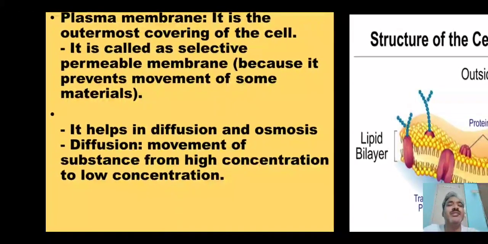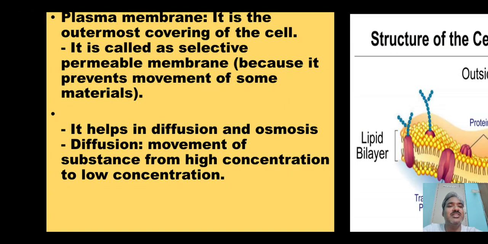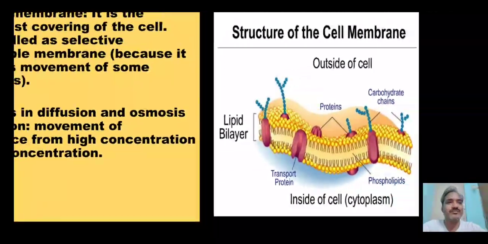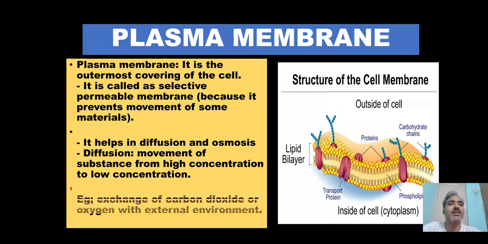Okay, so what is the function? It helps in diffusion and osmosis. Normally the word diffusion we use for gaseous exchange, and osmosis we use for water exchange. A substance moves from higher concentration to lower concentration. And the exchange of carbon dioxide and oxygen with the external environment takes place through the plasma membrane.